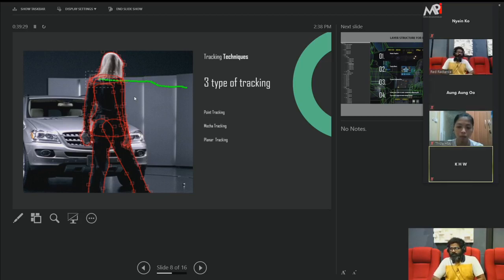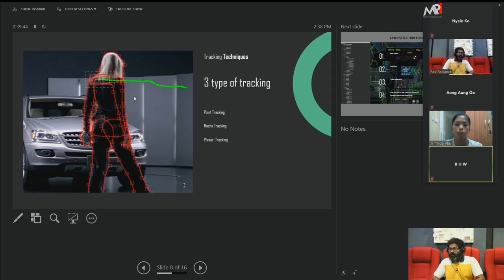The next one is planar tracker. What is planar tracker? Planar tracker is nothing but the four corners. If you imagine the triangle shape, in triangle shape, the four sides you have 4 points. Four corners you have 4 points.